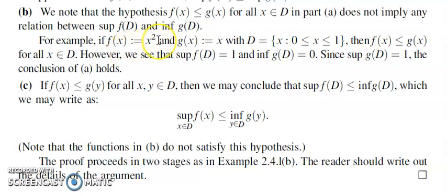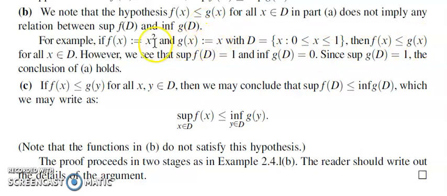Let f be a function defined by x square, and g be a function defined as x. Both of them are defined on the closed interval 0, 1. We already know that for every element between 0 and 1, squaring reduces the quantity. So x square should always be less than or equal to x for every x element of closed interval 0, 1. Thus, f of x should be less than or equal to g of x. So this condition is satisfied.